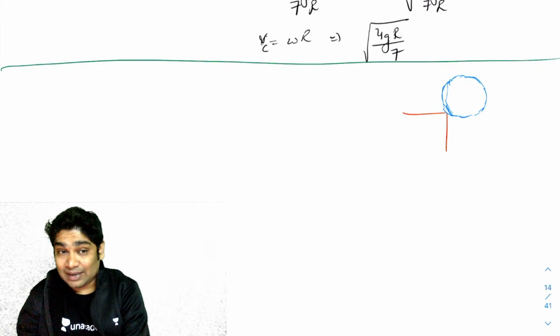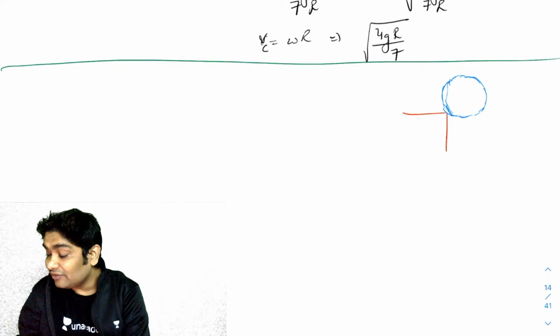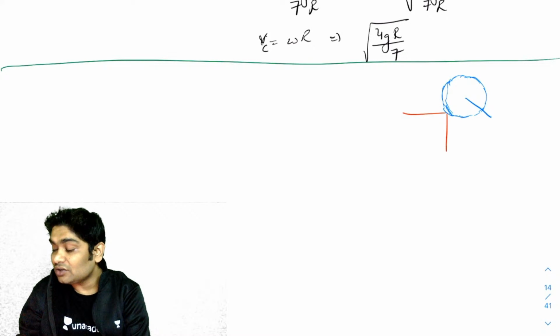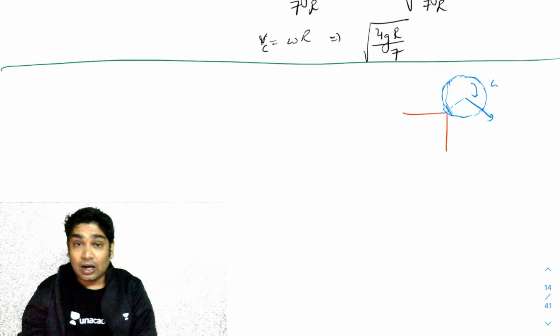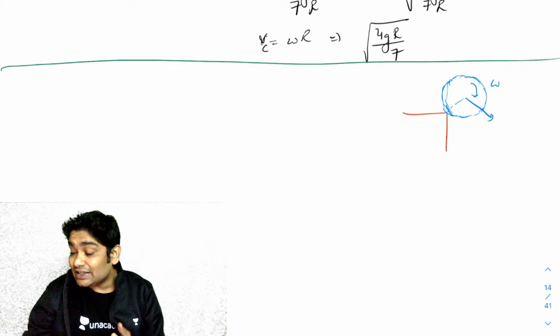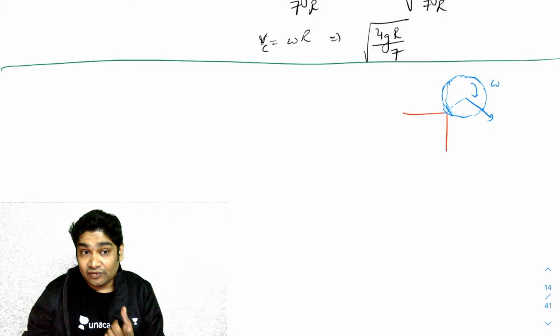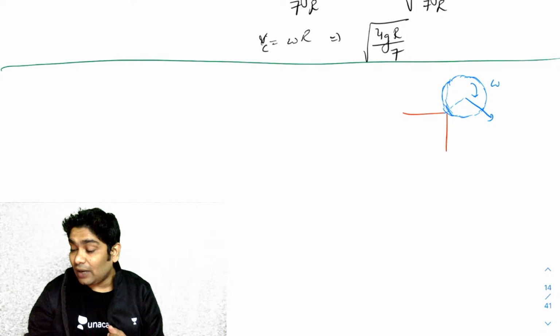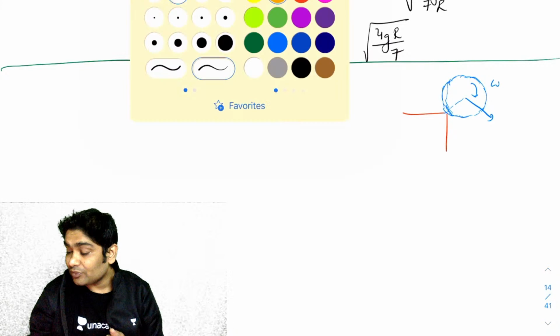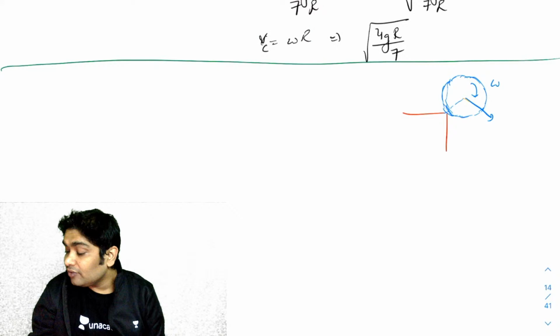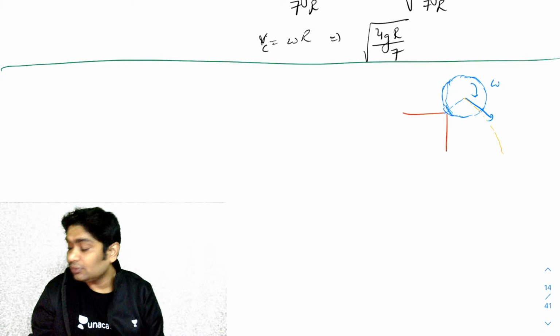So at this time, it would have had some VCM like this, which we just found. Okay, it would have had some omega. Now you will realize, because you have a VCM like this and there is acceleration due to gravity downwards, what kind of path would the CM take? Imagine. So the CM would have taken a path like this.